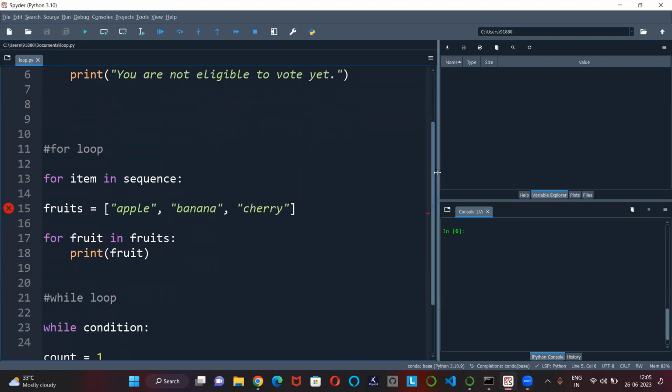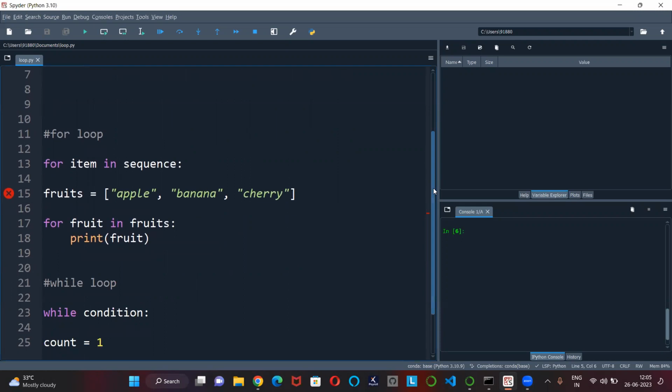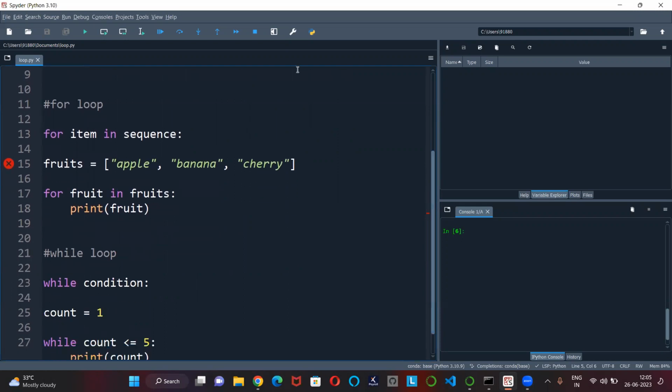Now let's come to loops. We have the for loop and the while loop. The while loop is not used that much nowadays, but we'll go through them one by one with simple examples. I'm posting short videos so that you can go through them quickly and utilize them for your studies.